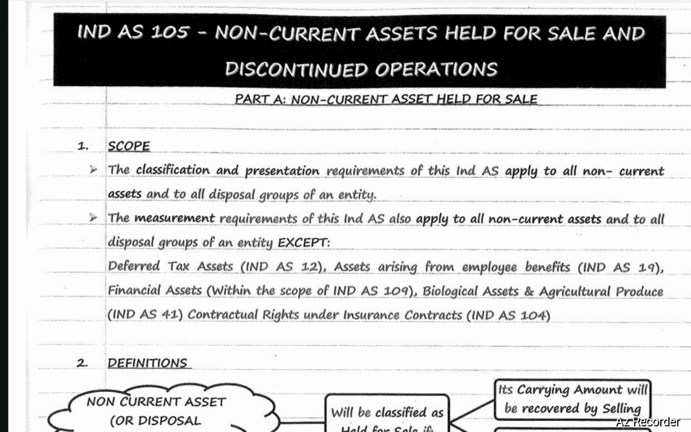Ind AS 105 Non-current assets held for sale and discontinued operations. Part number 1: Non-current assets held for sale. Scope of this Ind AS.